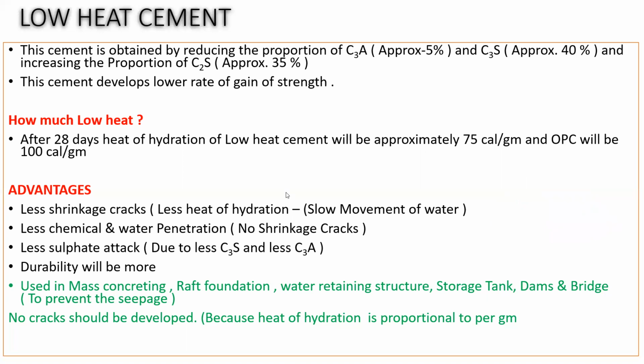And what is the next point we have? That is, no crack should be developed, because heat of hydration is proportional to per gram, right? Heat of hydration is proportional to per gram. So what do you mean by per gram? Now you have a huge dam to be constructed, so the amount of cement is more, no? If the amount of cement is more, then the heat of hydration will be less. So that is why we make use of a low heat cement. So that is what is written, thermal stresses in the concrete.